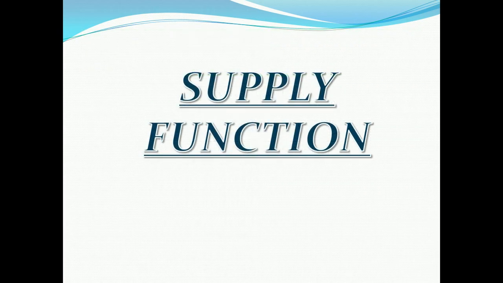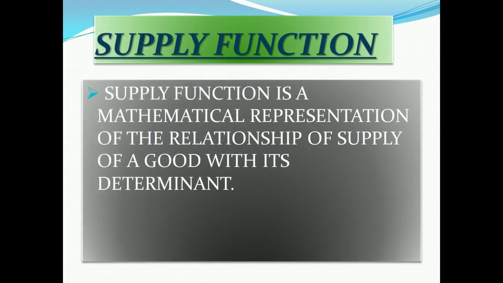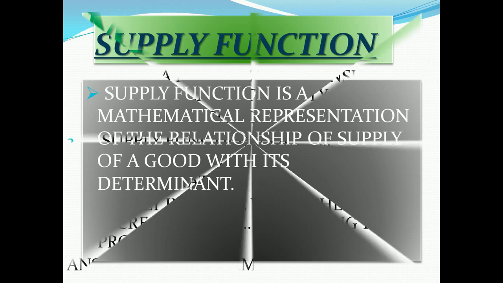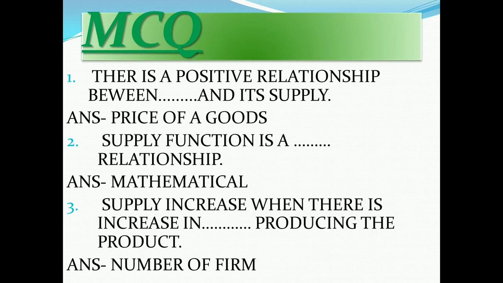Supply function is very important for a one-liner, or you may be asked to explain the supply function. Supply function is a mathematical representation of the relationship between the supply of a good and its determinants. We revise that there is a positive relationship between price and supply. Supply function is a mathematical relationship. Supply increases when there is an increase in the number of firms, production or expectation. There are so many possibilities for this answer.